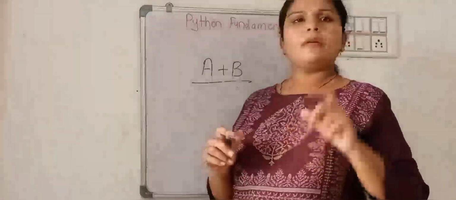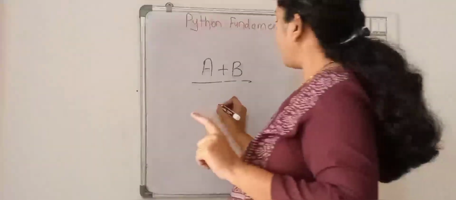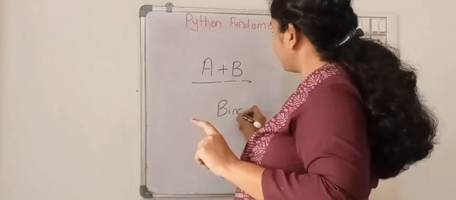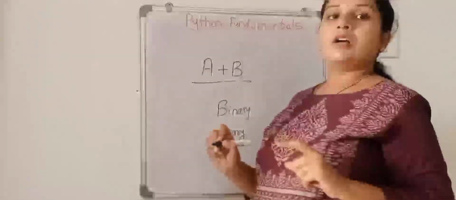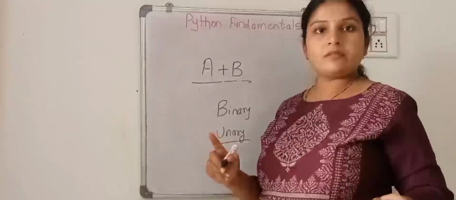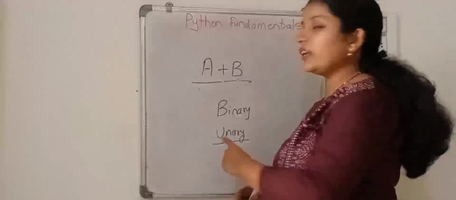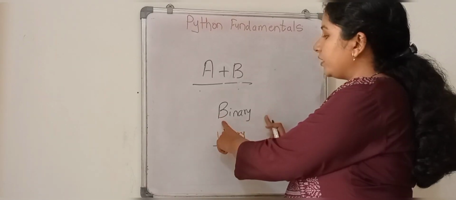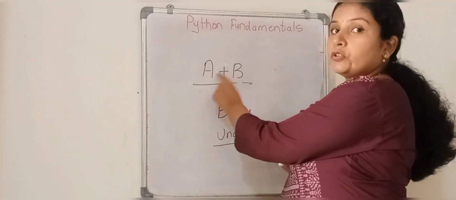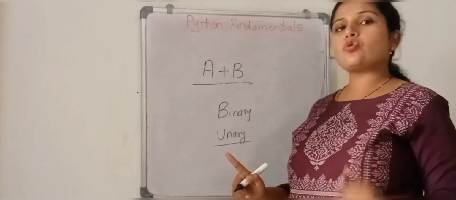So basically there are only two types of operators. First is the binary operator and second is the unary operator. We are going to learn binary operators in most cases. Binary means 2, unary means 1. With the help of a binary operator, we can solve using 2 operands, so that's why it is called binary. And unary means only 1.